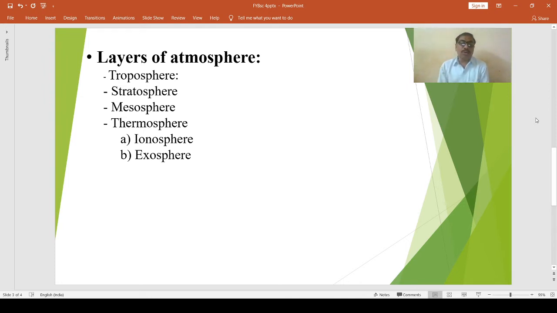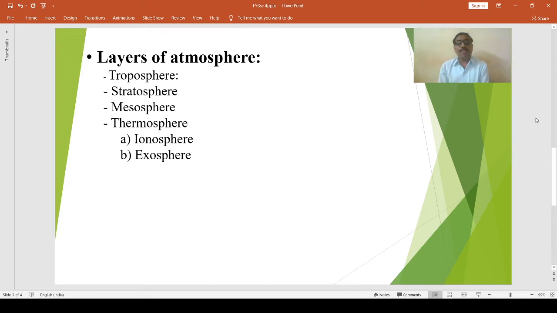Towards both the pole regions, it is only 6.4 kilometers. At 45-degree latitude, it is 9.6 kilometers from the Earth's surface. The altitude of the troposphere is also associated with seasonal changes.